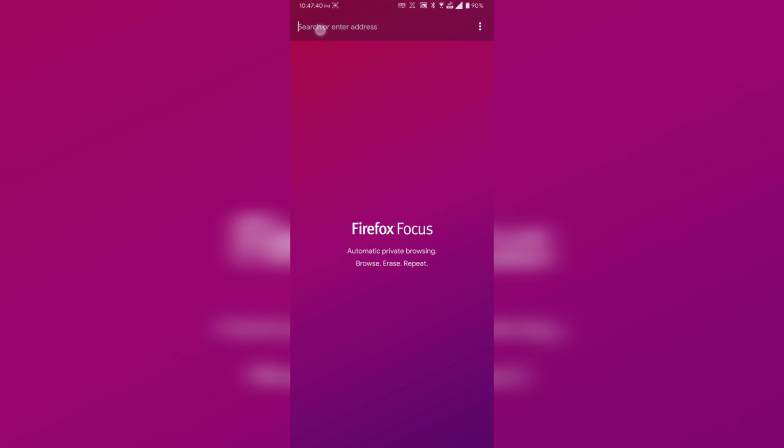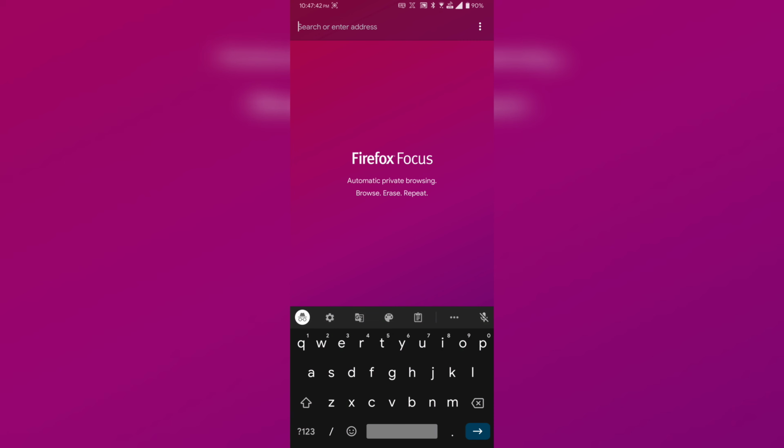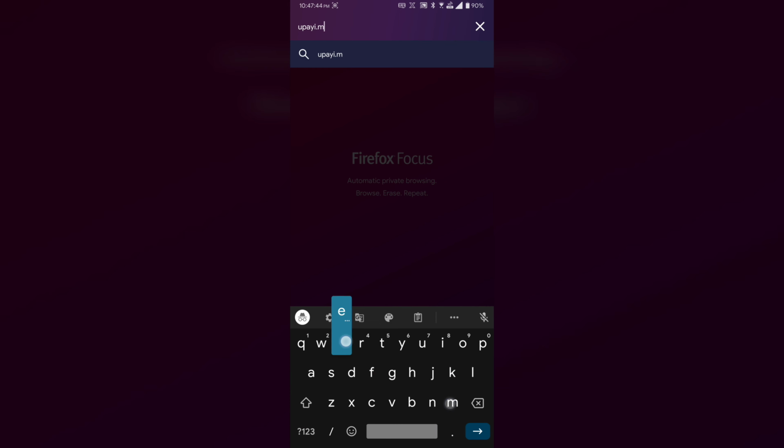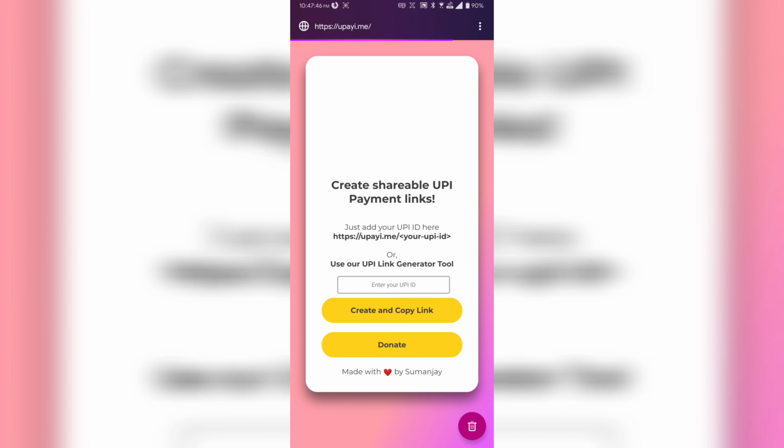Okay, so now let's jump into its working and see it in action. I've switched to a browser, and let me open the homepage of upay.me and see how it looks. It says create shareable UPI payment links, and some instructions are given here. The example is self-explanatory, but in case you are not comfortable with that, you can always use our UPI link generator tool.